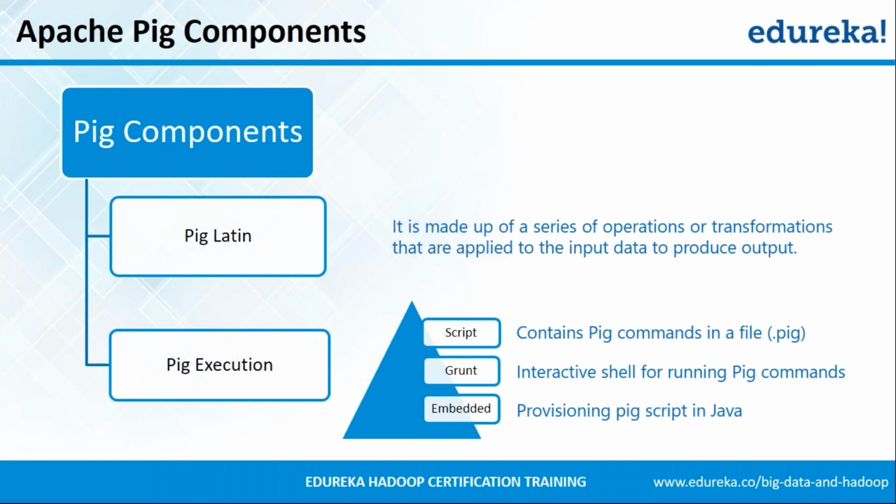What is pig execution? Pig execution is nothing but the different ways using which you can submit your queries onto Apache Pig. First, you can execute the pig queries using a pig script which has an extension of .pig. All you need to do is create a file with a .pig extension, put all your queries within that and execute it over Apache Pig. Second is the grunt shell, in which you get into the grunt shell and execute the queries one after the other. And the third is the embedded pig execution, in which you can provision a pig script within a Java client application and execute it over the pig server. So these are the two main components of Apache Pig.